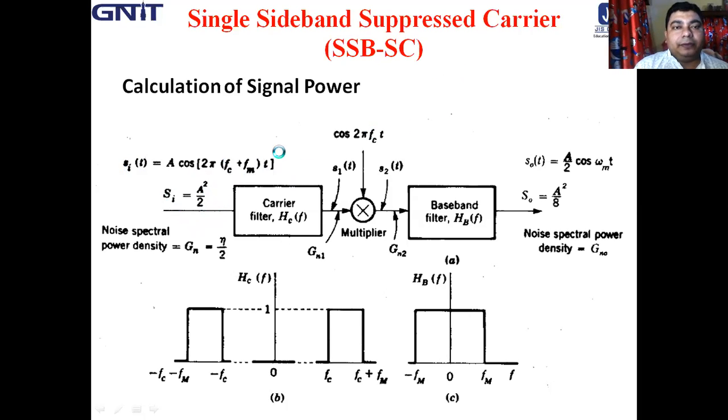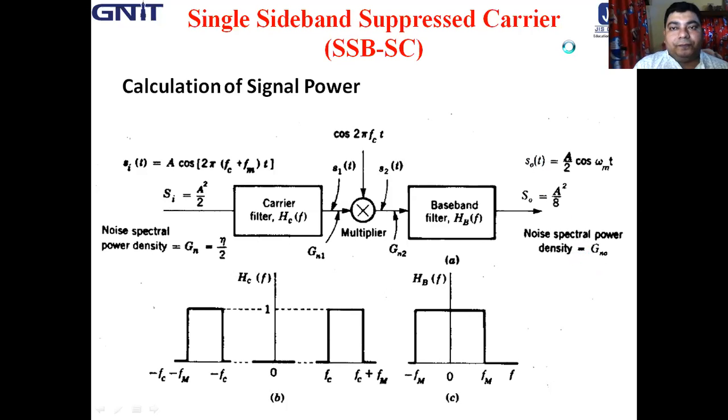First we calculate the signal power while the noise is absent, and then we calculate the noise power when the signal is not applied. Accordingly we get the output signal power and output noise power, and from the ratio of output signal power to output noise power we get the SNR.